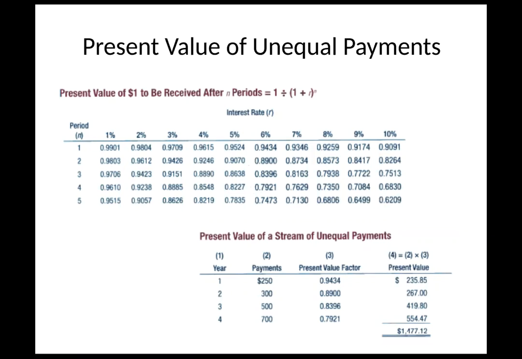You're never going to have more than 4 years on the exam, so again, it's going to be fairly simple. And the numbers that they're going to use are going to be fairly simple as well. You just have to know to go back to the textbook. You just can't use just one value. You're going to have to do each year individually and add them up to come up with the answer.